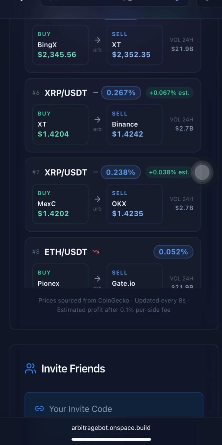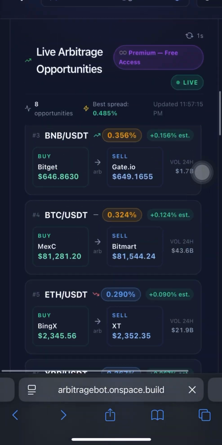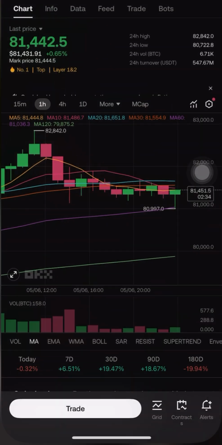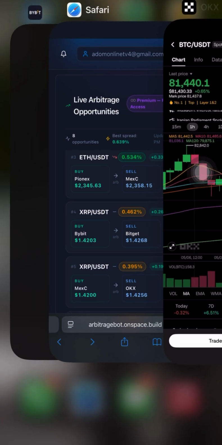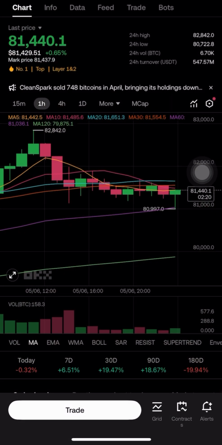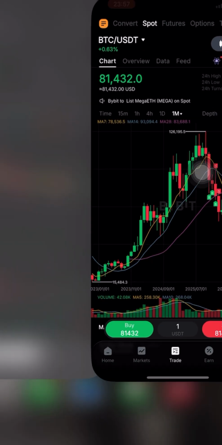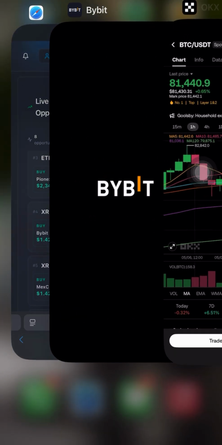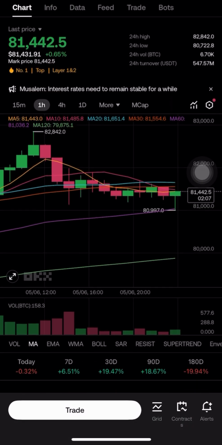So Bybit and OKX, BTC. I'll just come here, Bybit here. BTC on OKX is 81,440, and on Bybit is 81,427. You can see that this is 81,440, 81,431. So we keep on changing. It means that I'll be buying from here, and I will sell it over here.